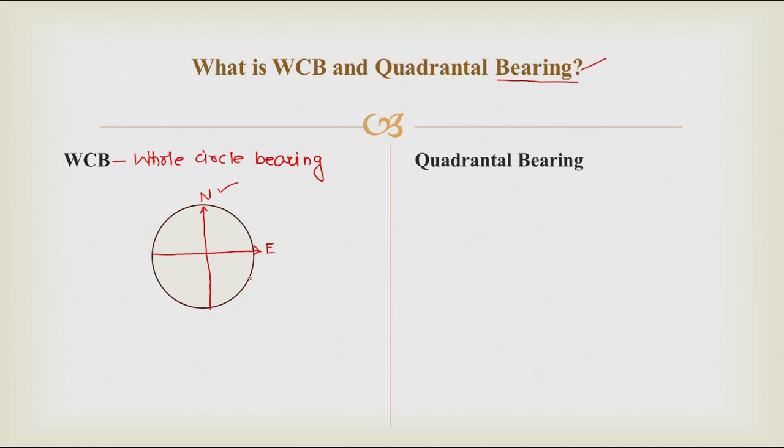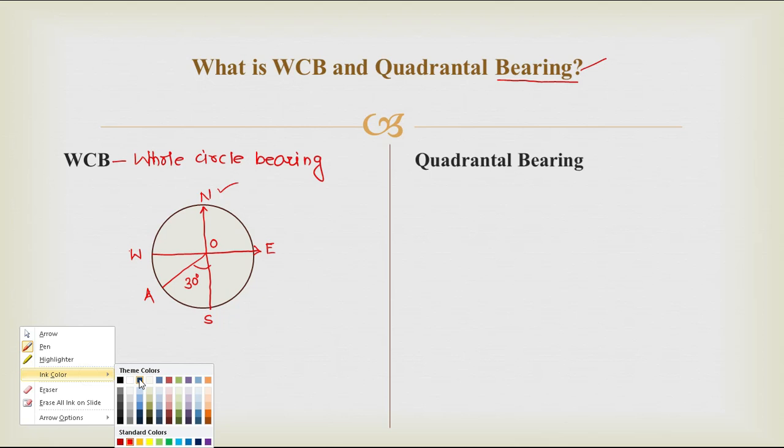Now, for example, let's say I will draw a line from here, a line OA, and the angle made by this line with the south direction is, let's say, 30 degree. So what will be the whole circle bearing of this line? It is nothing but the angle made by this line with the positive north direction.